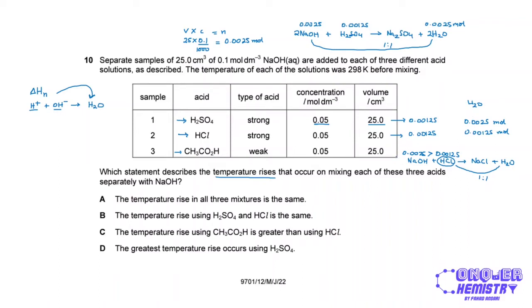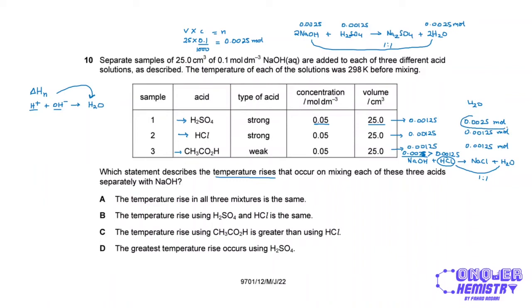In the case of CH3CO2H, again, NaOH and ethanoic acid react in a 1-to-1 ratio. Again, we have the same 0.00125 moles of ethanoic acid, and because we have 0.0025 moles of NaOH that we have already seen, ethanoic acid will be the limiting reactant, and that will give us 0.00125 moles of water, because ethanoic acid and water are in a 1-to-1 ratio.